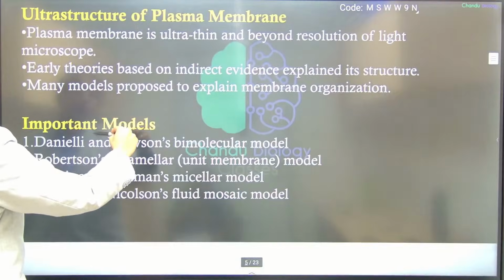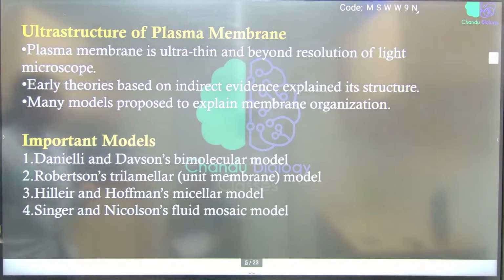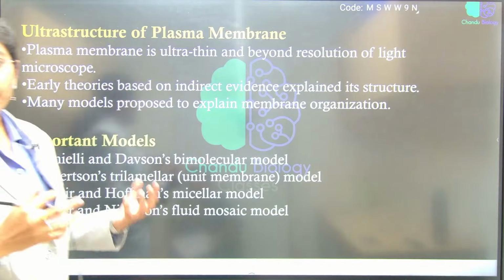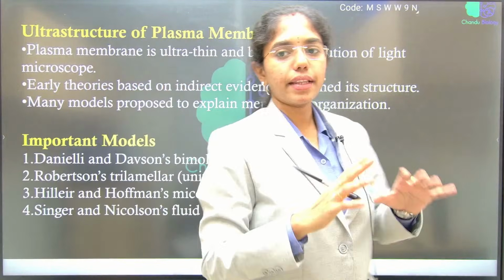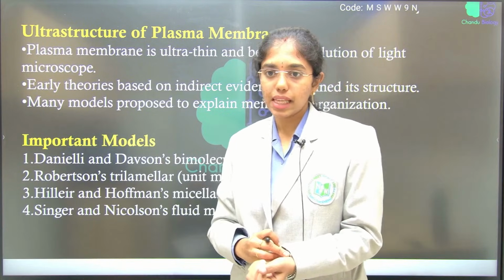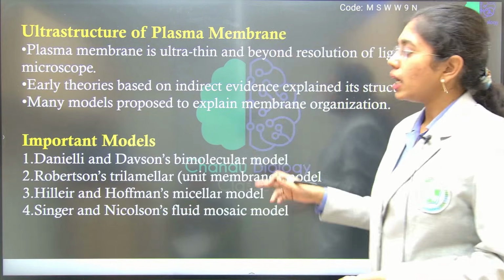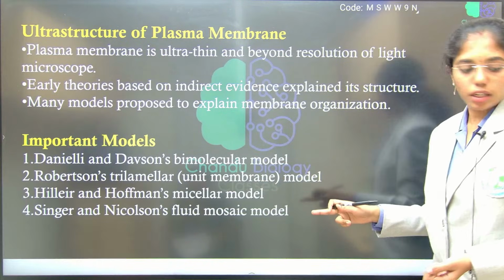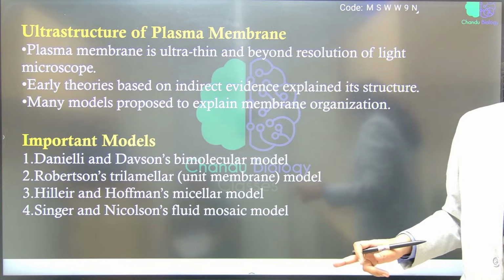Now you look into the ultrastructure of the cell membrane. Many models have been proposed to explain the plasma membrane after knowing the composition of the cell membrane. So here you see important models include Danielli-Davson's model,